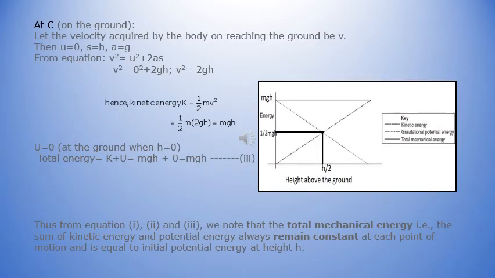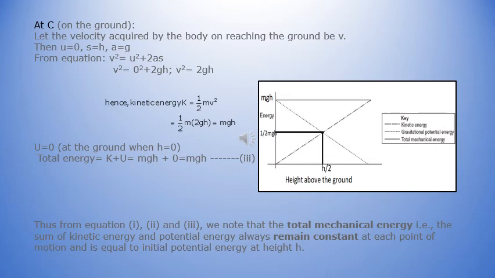Now, if we consider the position at the ground, that is at point C, then here the potential energy is 0 because the height is going to be 0. The kinetic energy by solving comes out as mgh. So again, the total energy is mgh at the points A, B and C. So from here we see that the total mechanical energy is always remaining constant wherever the point is along the path from A to C.